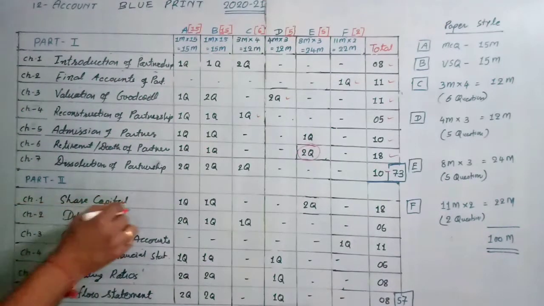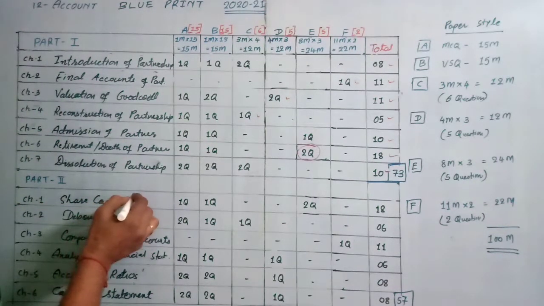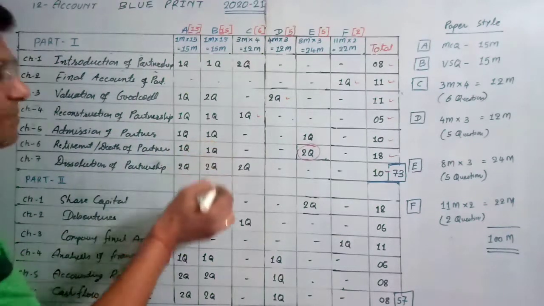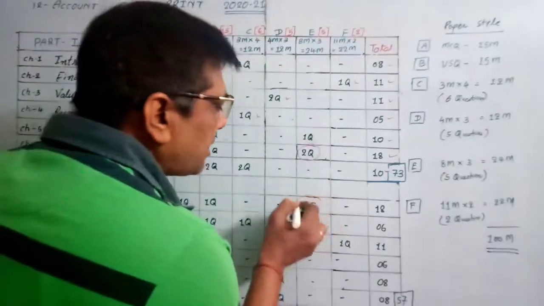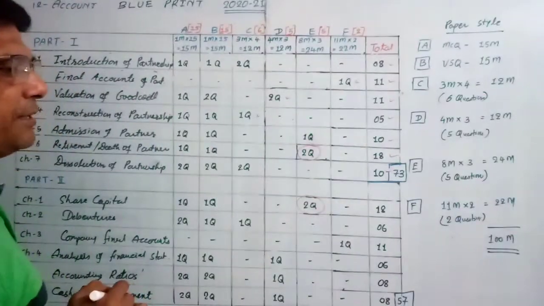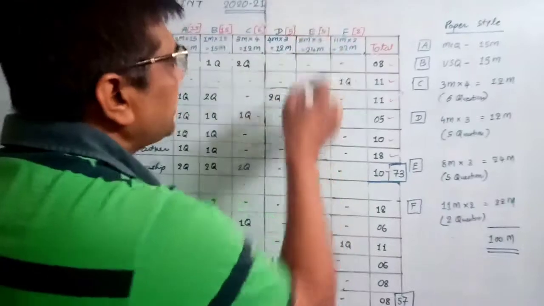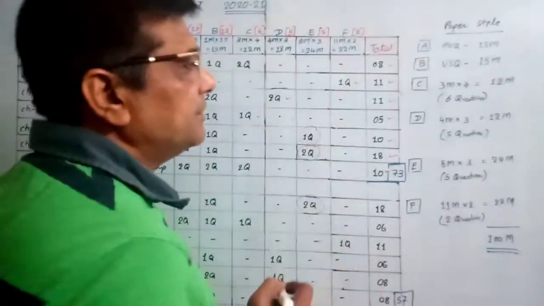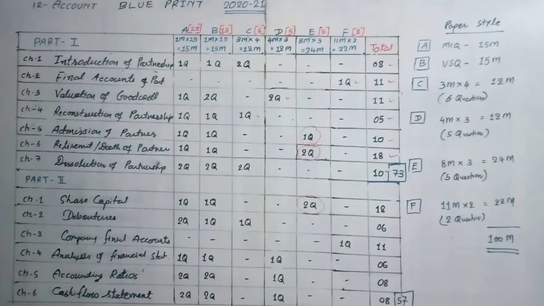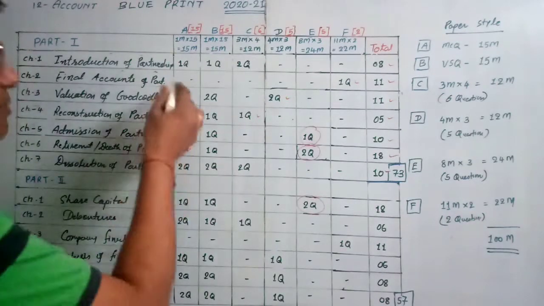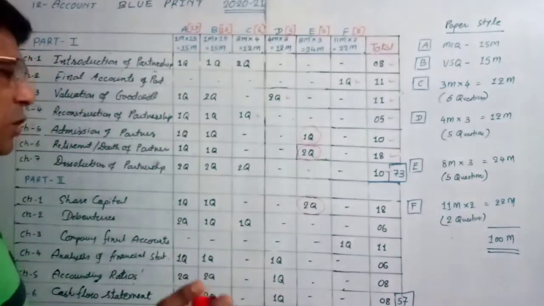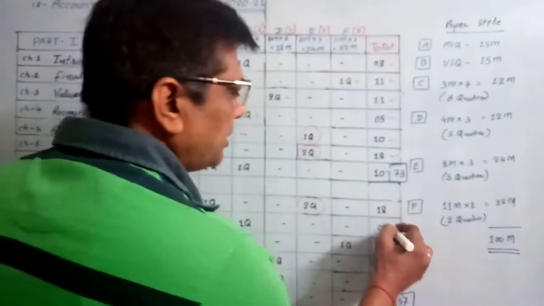Now Part 2, Share Capital. The Share Capital chapter is just the same as Retirement: 1 mark MCQ, 1 mark VSQ, and 2 questions again from Share Capital, 18 marks. So in Section E we have 5 questions, and we have to attend 3 only. Now Debentures: 2 mark MCQ, 1 mark VSQ, and 1 question from Debentures only. So it is 6 marks only.